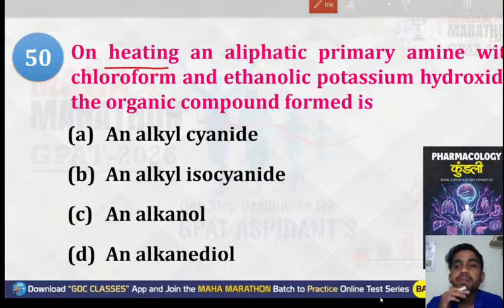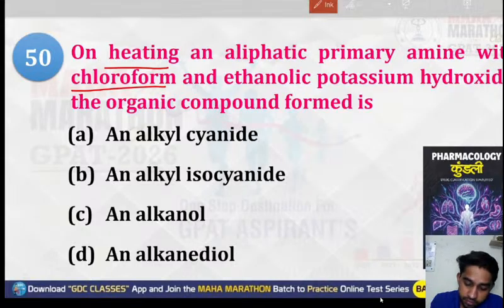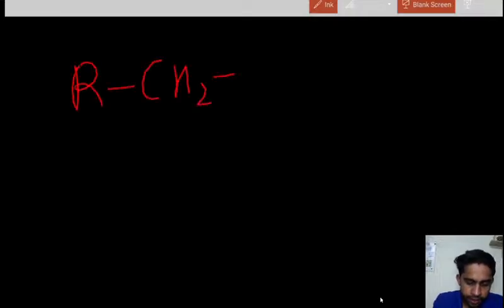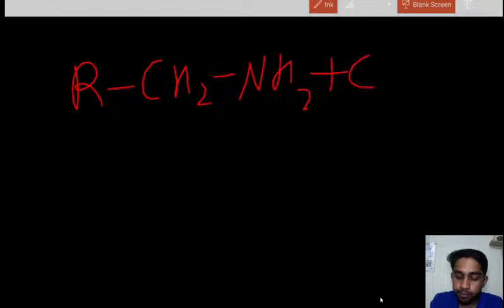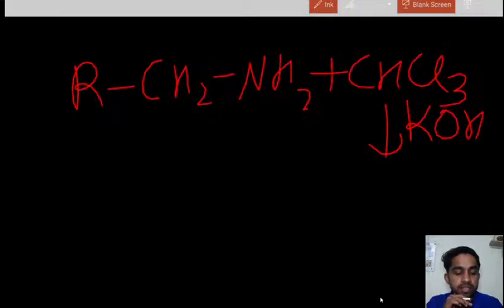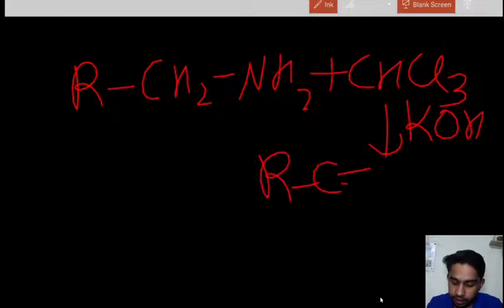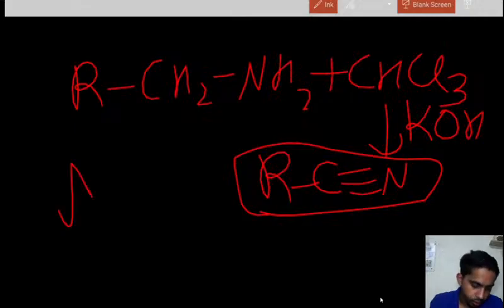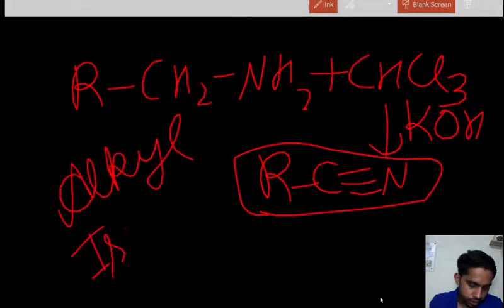On heating an aliphatic primary amine with chloroform and ethanolic potassium hydroxide, an organic compound is formed. So here we have RCH2NH2. This is your aliphatic primary amine heated with chloroform, CHCl3, in the presence of KOH. It will result in formation of R-N≡C, and it is known as alkyl isocyanide.